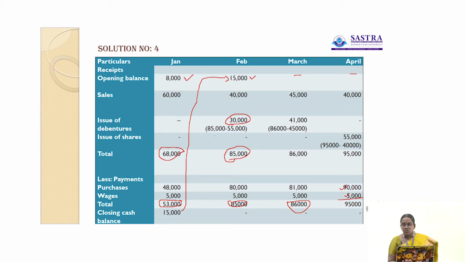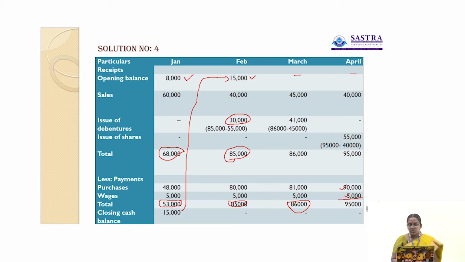So here also bank overdraft facility is available. That is 95,000 minus 40,000, 55,000. 55,000 is the third category. They can issue shares, rupees 55,000.